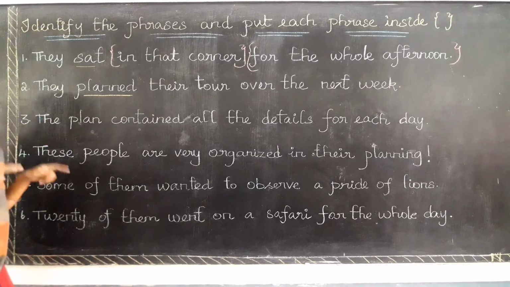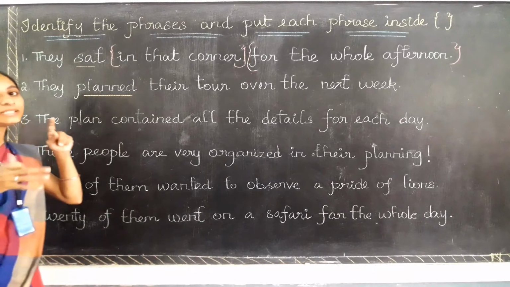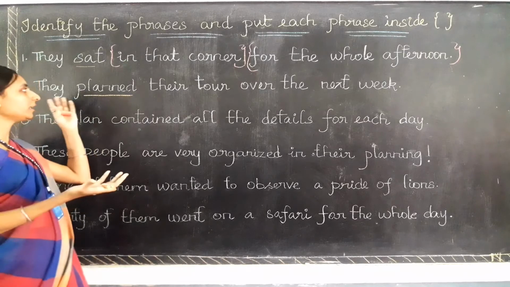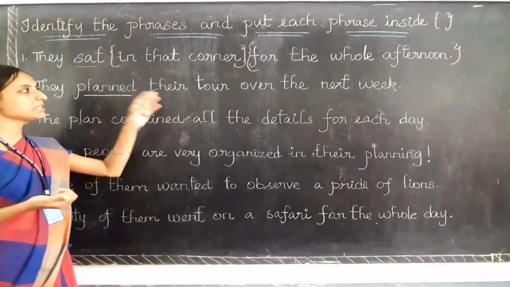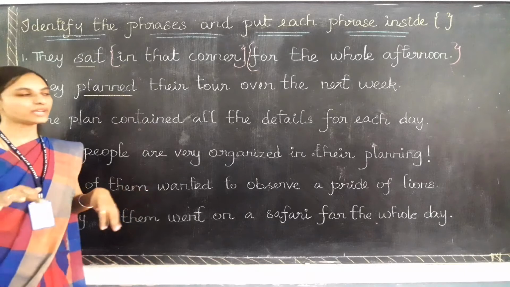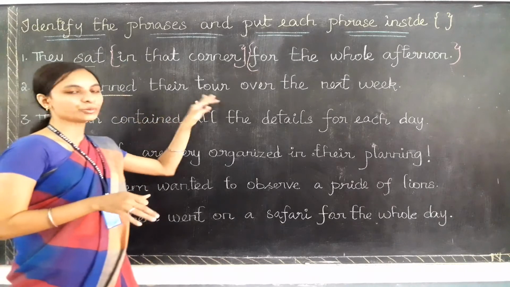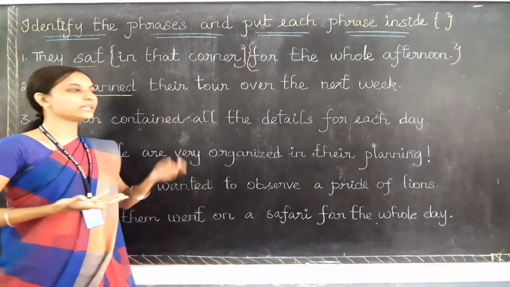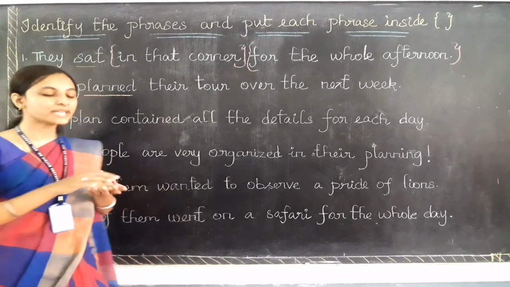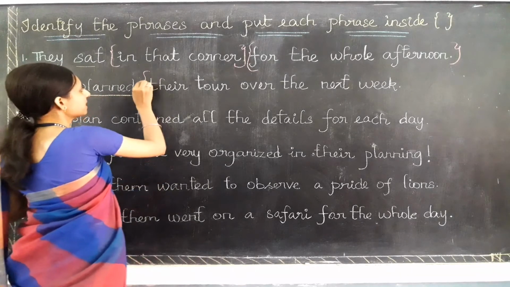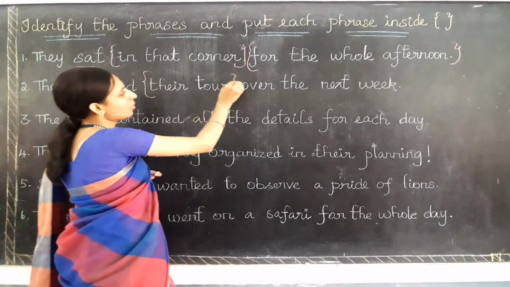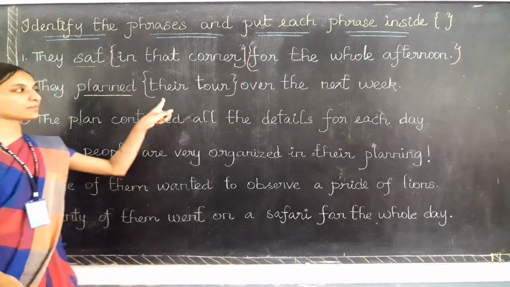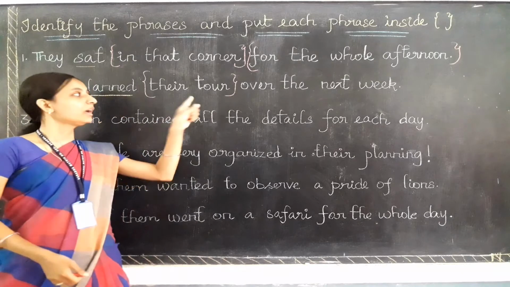So they doesn't come as a phrase. We need to leave these words and find the phrase. Now, their tour. Their tour doesn't give me a meaning, and here there is no subject and no verb. So this small group of words is also a phrase.